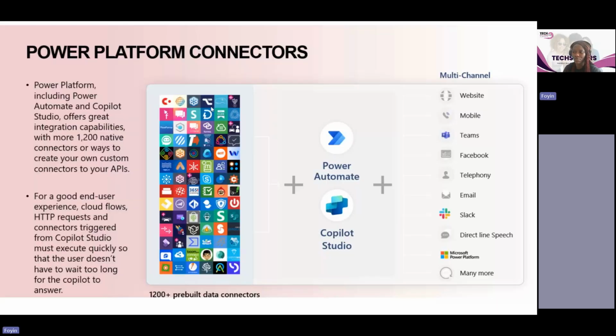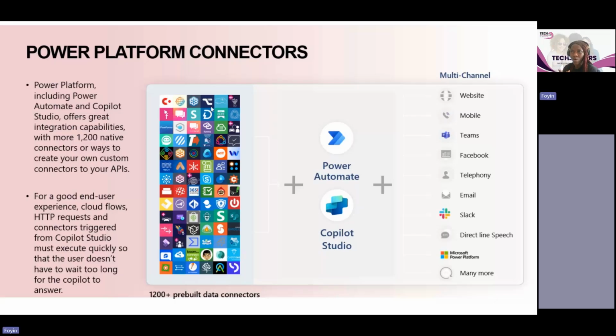We have 1,000 plus pre-built data connectors. All these connectors are just API calls that are wrapped for you. The standard data connectors are pre-built. They are API calls that have already been wrapped, so all you need to do is click on it, select it, and then you are good to go.